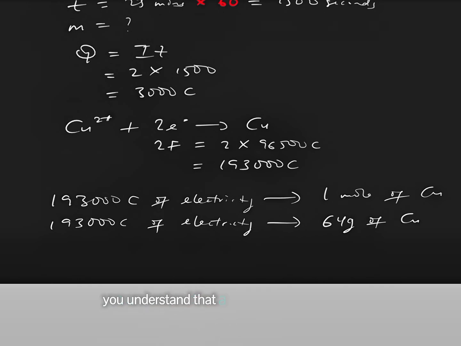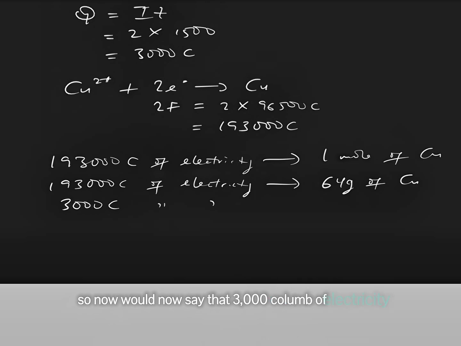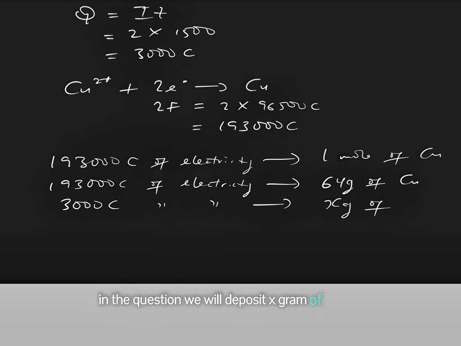You understand that a mole of copper actually contains 64 gram because the atomic mass of copper is 64. So now we would now say that 3,000 coulomb of electricity, which is the quantity of electricity that was passed through the electrolyte in the question, will deposit X gram of copper, which is the mass of copper deposited that we were asked to calculate.